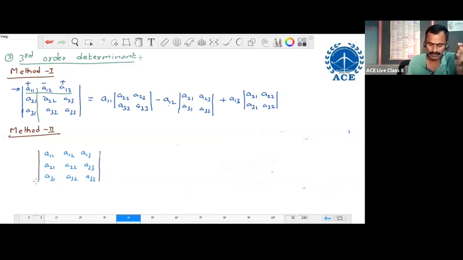Next, method 2. In method 2, again we write the expression for some 3 by 3 matrix like this. This expression is called the third order determinant of some third order matrix. In the second method, to write the value of the determinant, we have 2 steps.